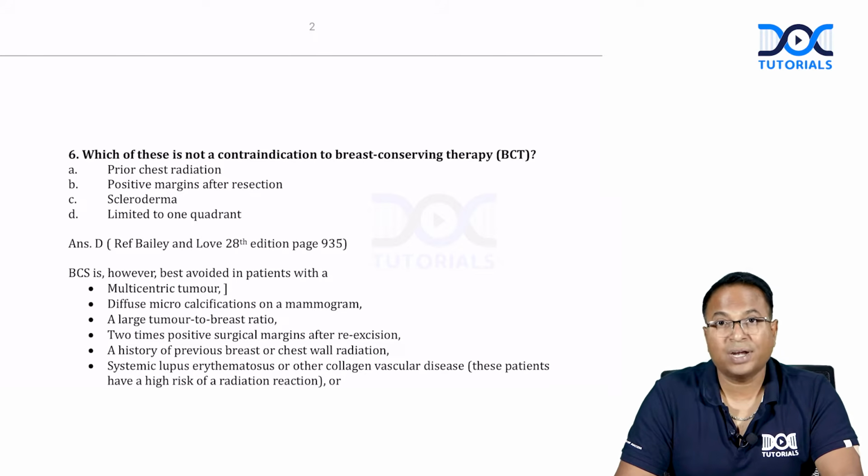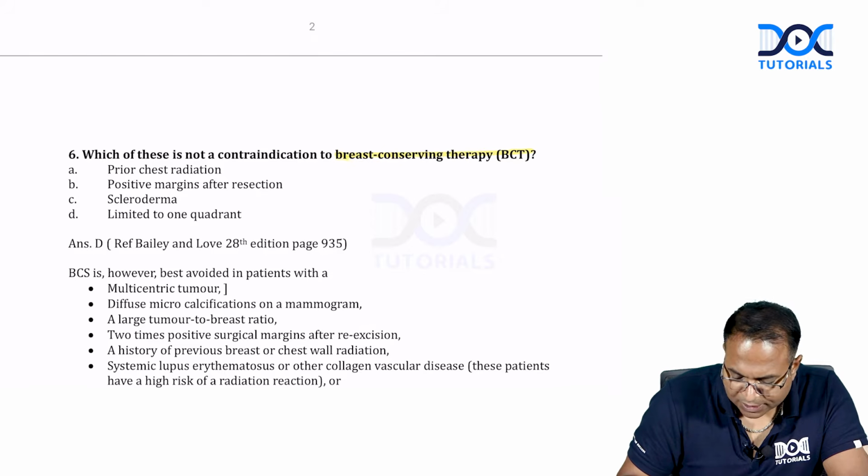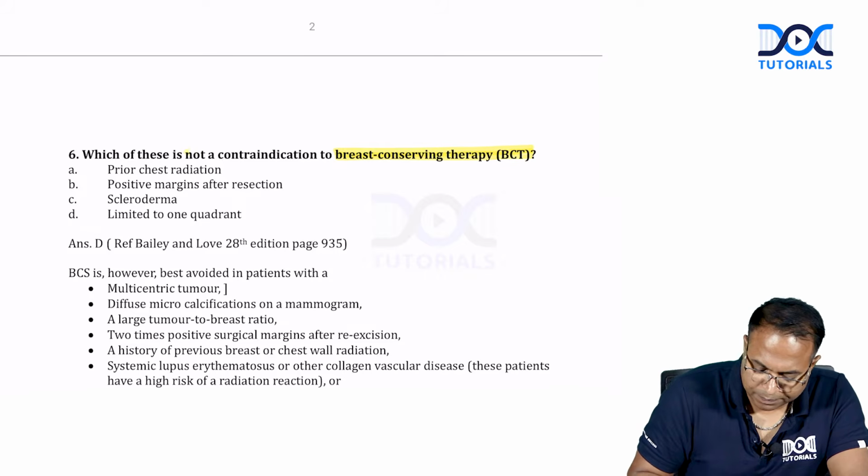So, breast conservative therapy is an updated topic in the new edition, 28th edition Bailey. Which of these is not a contraindication to breast conservative therapy? Which of the following is not a contraindication to breast conservative therapy?